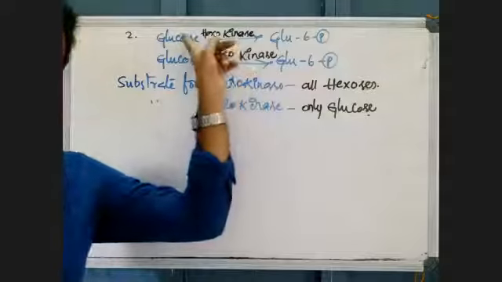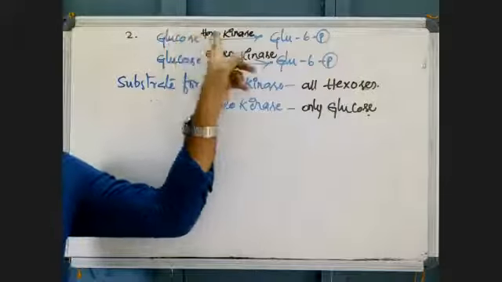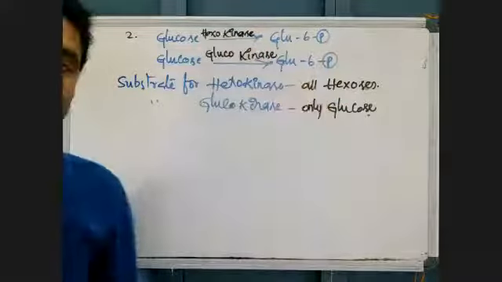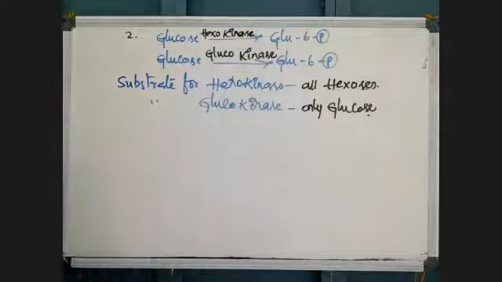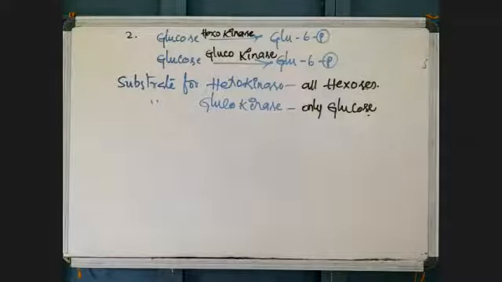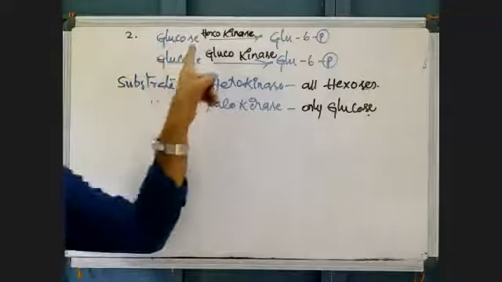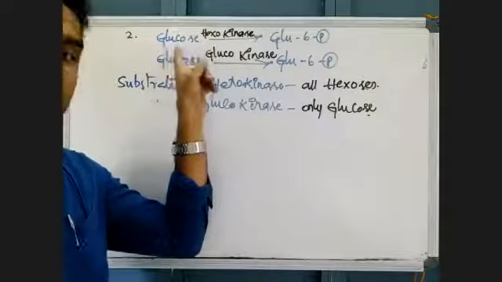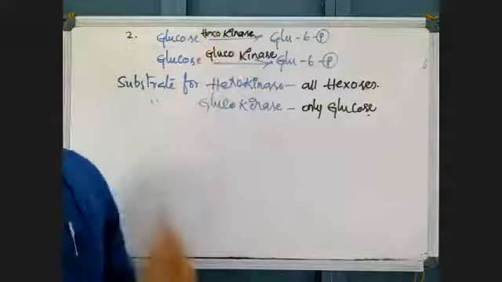Glucose is also a hexose, so it can phosphorylate glucose also. It can phosphorylate all hexoses like glucose, fructose, mannose, galactose, idose, like that. All hexoses can have a phosphate group added by the action of hexokinase. As glucose is a hexose sugar, the same hexokinase can phosphorylate it.